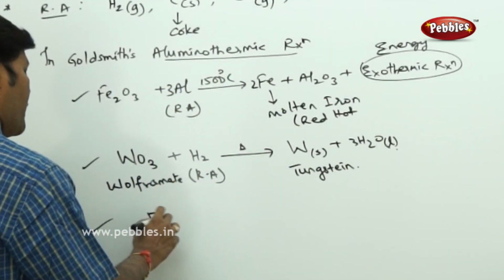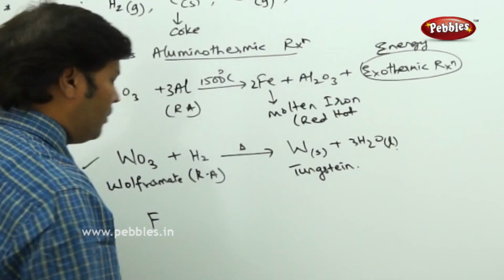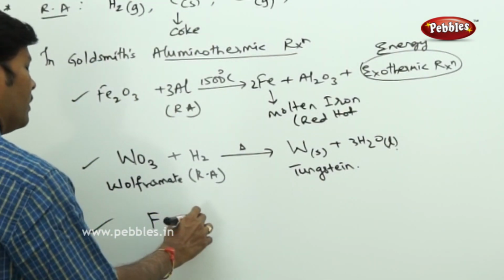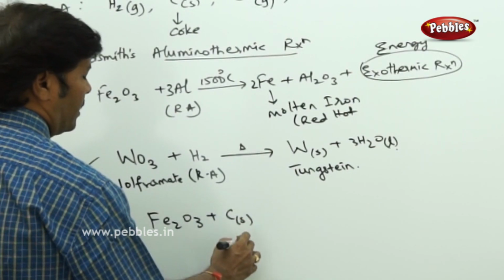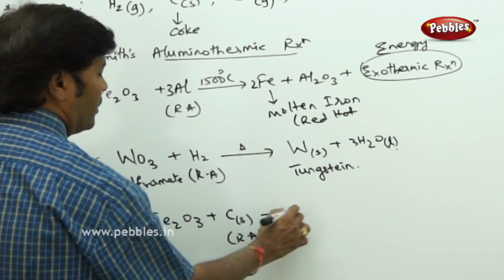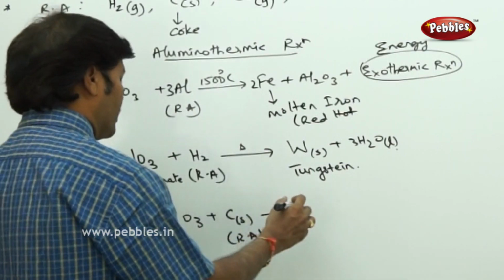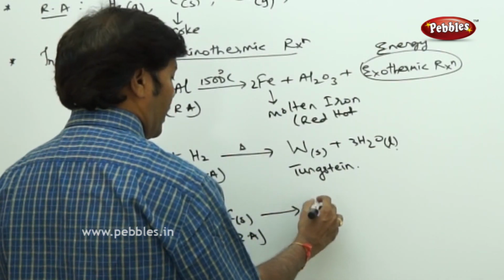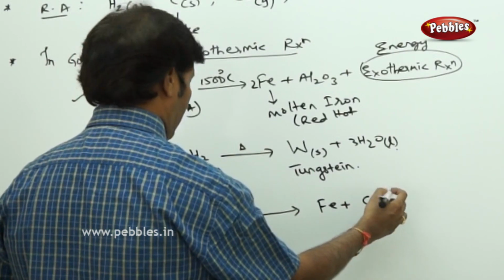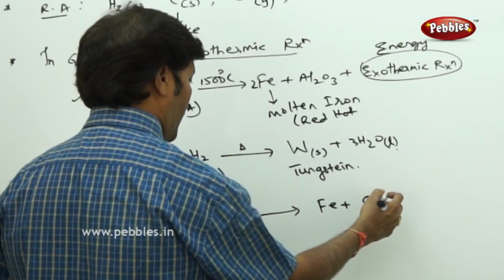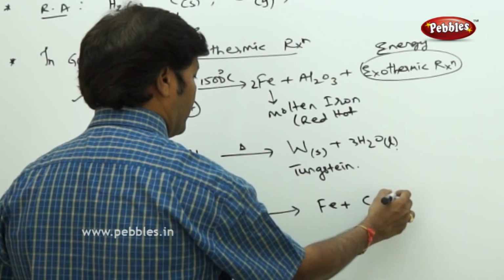Even in the extraction of iron, we take Fe2O3 and treat it with solid carbon, which acts as a reducing agent. The ferric oxide is reduced to iron, and carbon monoxide gas is obtained.